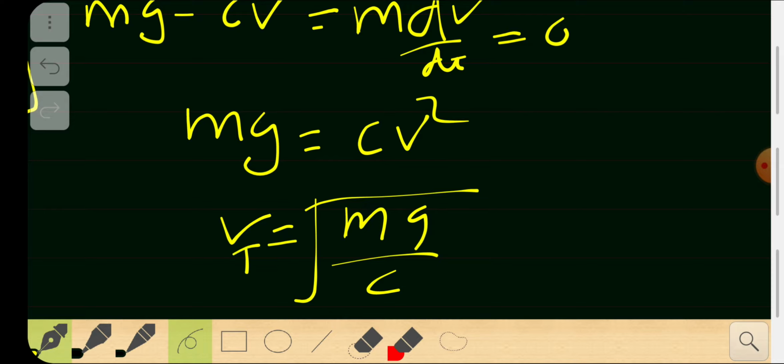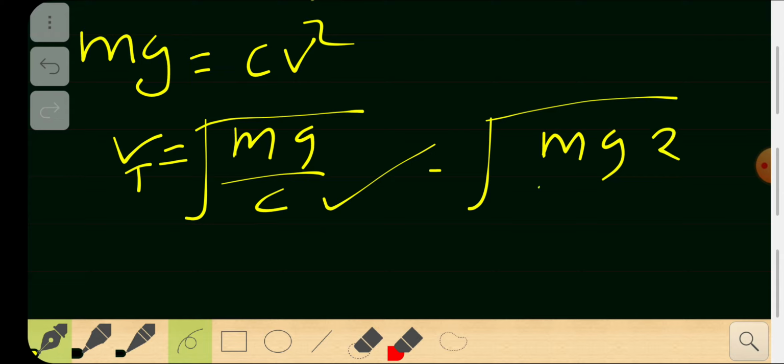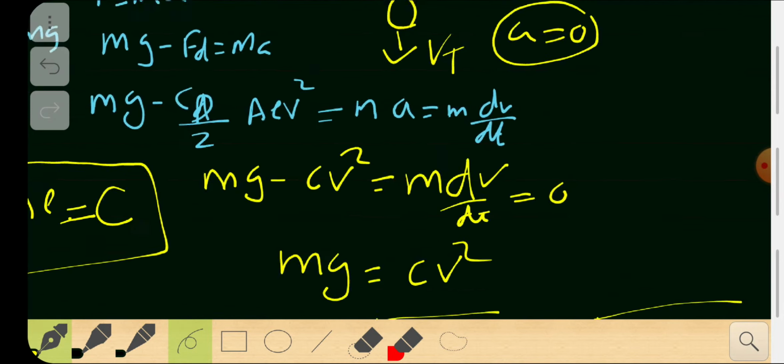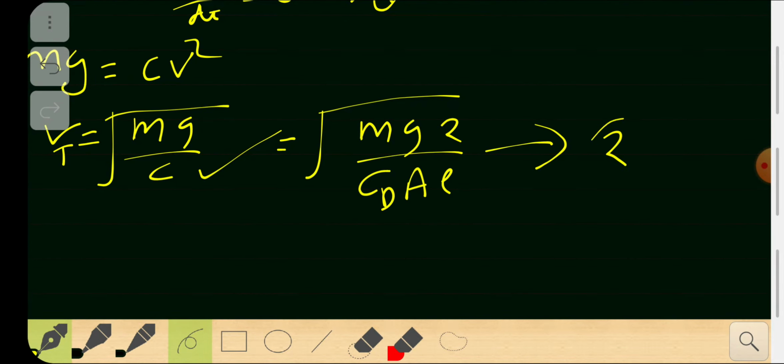Recollecting that, the first part of the question is complete. So that is the square root of mg by c, no doubt about that. If you want, you can substitute the value of c. c was C_D by 2 A rho, so it's the square root of 2mg by C_D A rho. Substituting those values, let's call this equation 1 and this equation 2. Keeping track of these equations is very important.